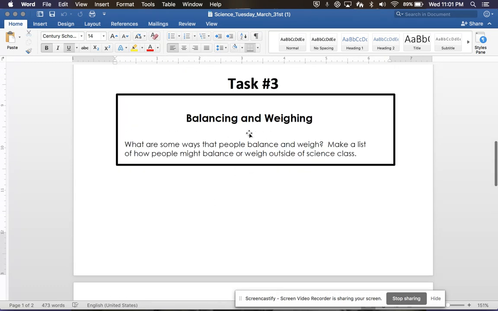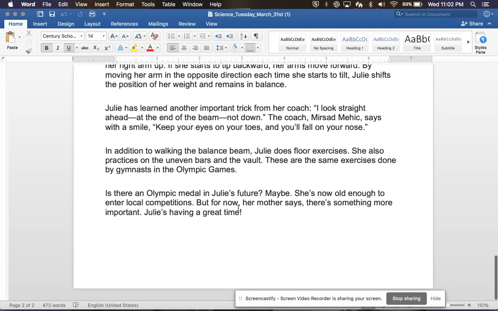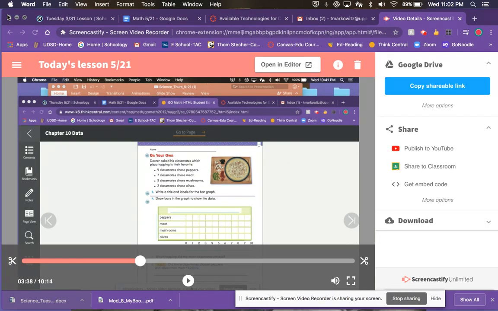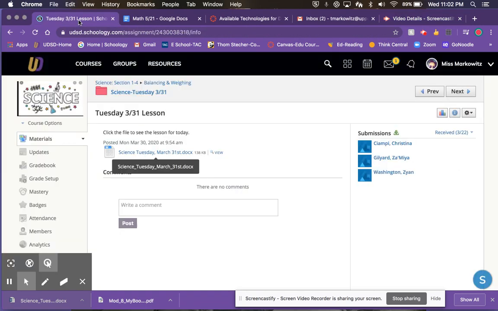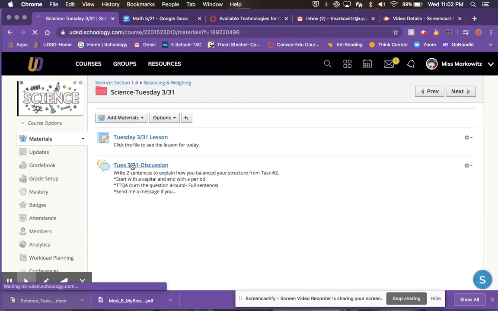All right, so what are some ways that people balance? Maybe on a balance beam, maybe on a teeter-totter or a seesaw, maybe on their two-wheel bike so they don't fall over. There are lots of different ways that people do that. You're going to read this story about Julie's balancing act, and that's for the first lesson. Then you'll hit the X. Go back into today's lesson, back into the same folder. Go to the discussion question.